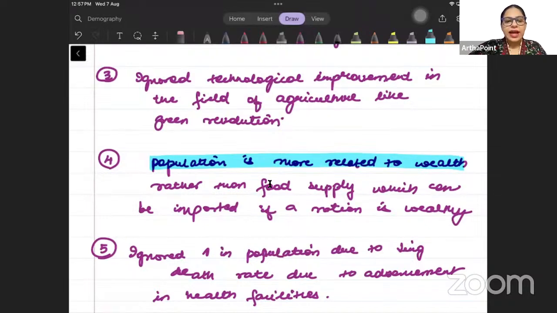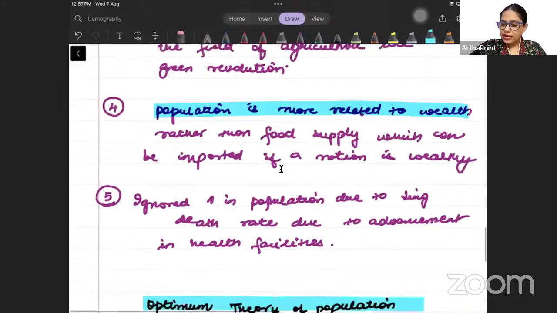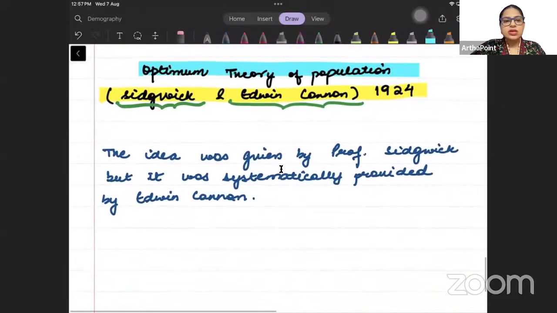And as I told you, as the wealth increases, you can go ahead and sustain a bigger population also. If the wealth of the country is more, we can sustain a bigger population, because we can import food also, right? One thing here I also want to highlight is that this optimum theory was restated by many people, Robbins, Dalton, Carl Saunders, but I will relate it and show you that they actually said the same thing only. So we will just make a note of it. So please write down